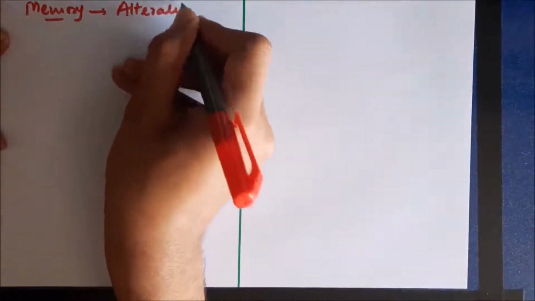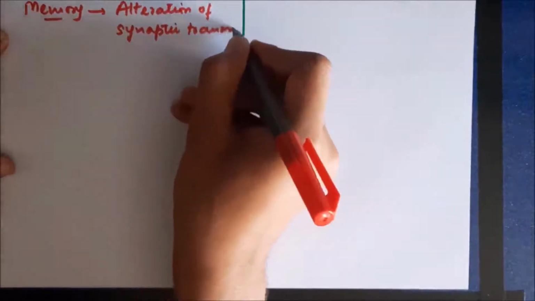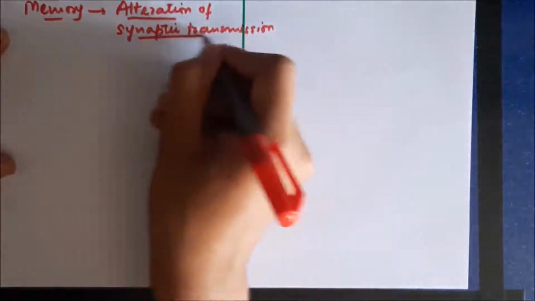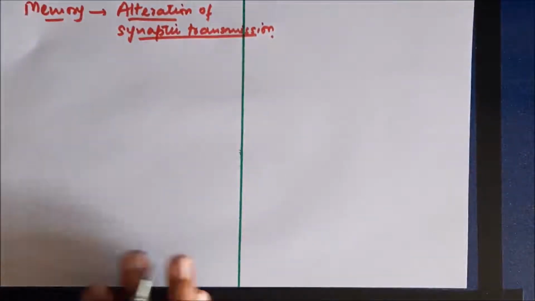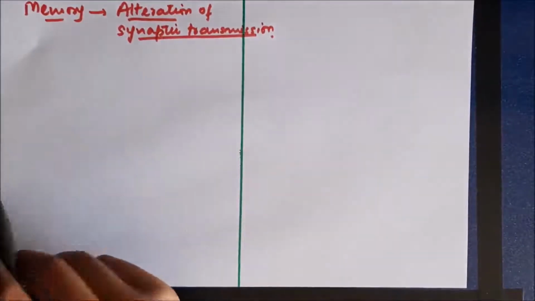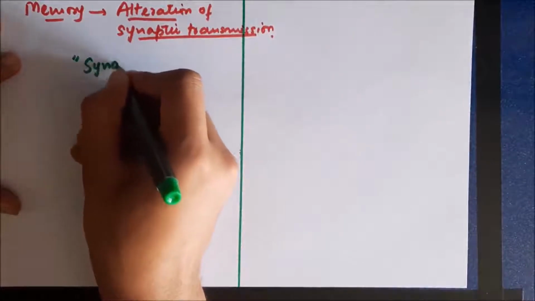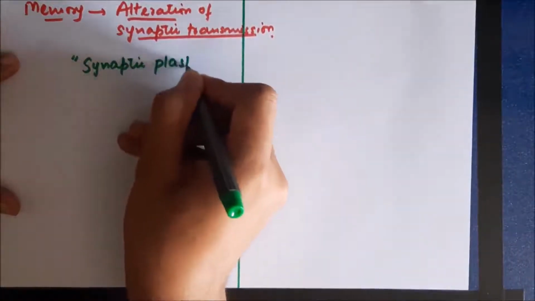As I already told you, memory is formed by the alteration of synaptic transmission. It means memory can be produced when the synaptic transmission is altered. This can happen by various mechanisms, and if synaptic transmission is increased, that results in formation of more memory, a better and stronger memory.